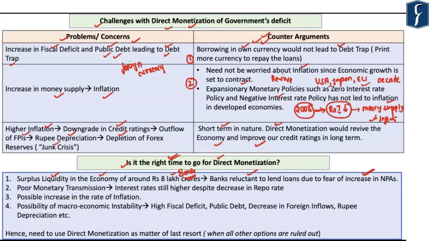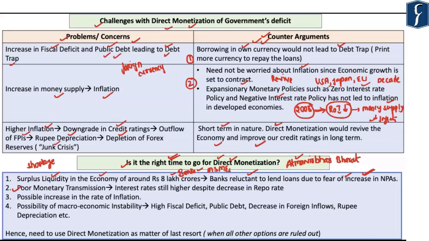And this is precisely what the government has done through the Atmanirbhar Bharat Abhiyaan. Under the Atmanirbhar Bharat package, the government has basically nudged or influenced the banks to give loans to various sectors, including the MSMEs. And in order to take away the risk factor from such loans, the Government of India is acting as a guarantor on those loans. So before we think of the direct monetization of government's deficit, we must first ensure that there is no surplus liquidity in the economy. Direct monetization should take place only when the government feels that there is a shortage of liquidity within the Indian